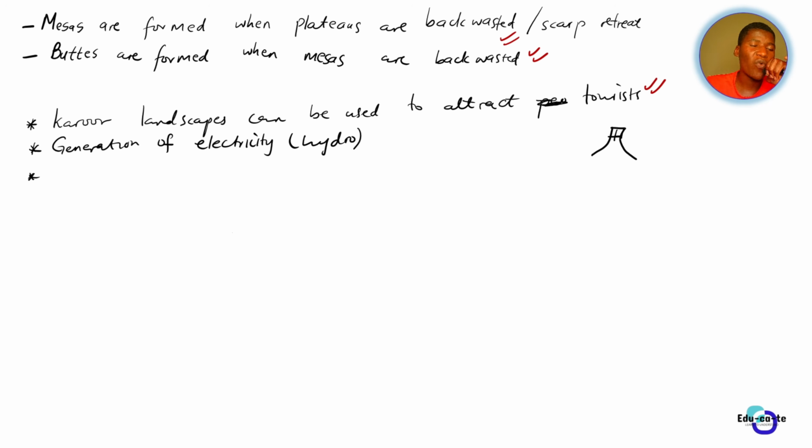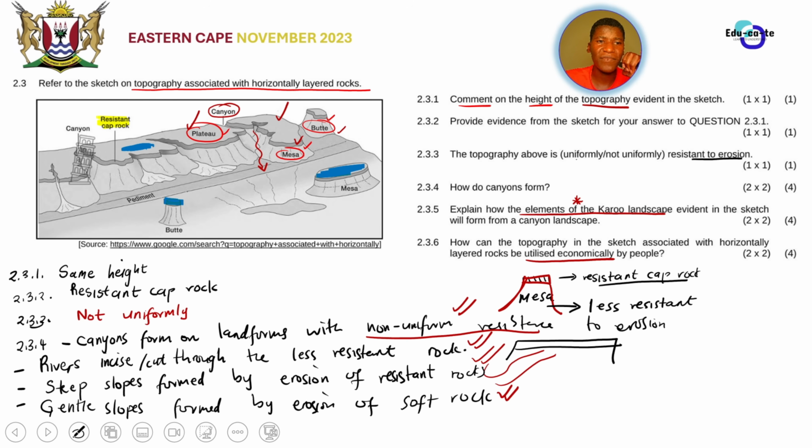Okay, so farming is commonly something that cannot happen on the Karoo landscapes because they are dry. Okay, they are dry, there is no soil, so you cannot do farming. Okay, in realistic terms, I don't know if anyone has ever told you that, maybe your teacher, but it's fine. You cannot do farming in such landscapes. They are dry unless your cows like to eat dust or something like that, which is next to impossible.